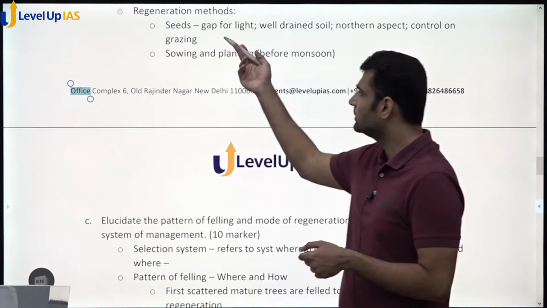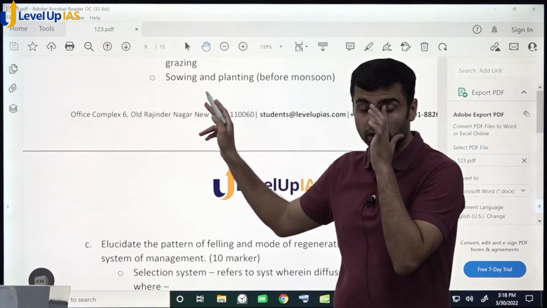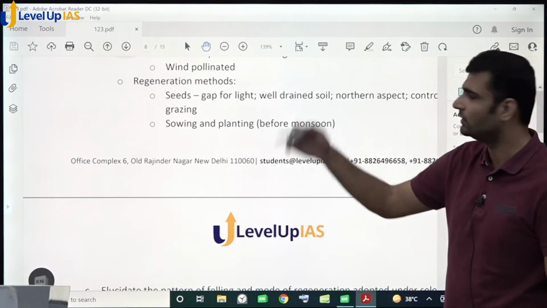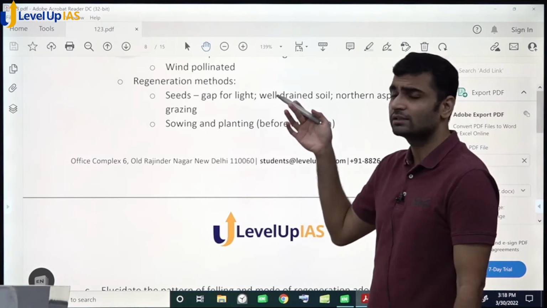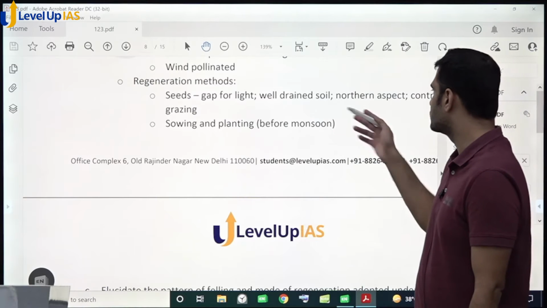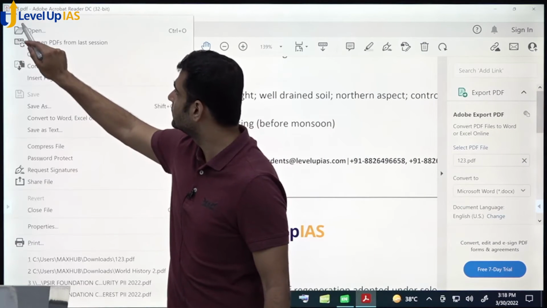And regeneration method: seeds, I mean natural regeneration. This is sowing and planting, artificial regeneration. Some extra information you can write, since this is 15 markers. Natural regeneration would be better if you provide gaps for light. Well-drained soil should be there. Northern aspects of Himalayas. Controlling of grazing.